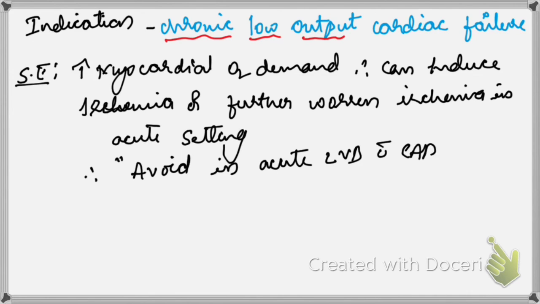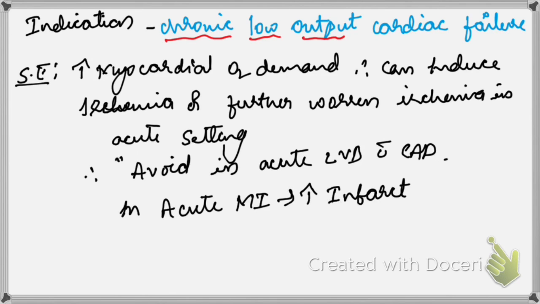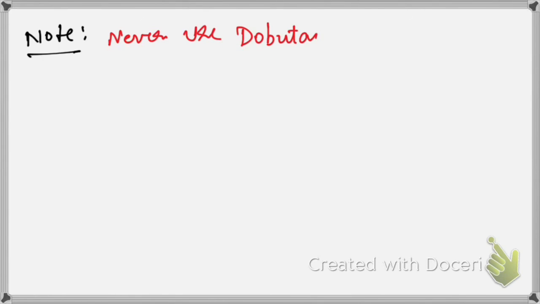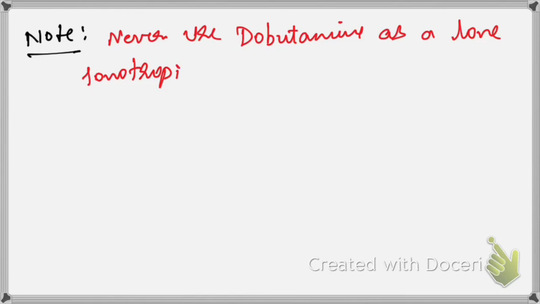Acute LV dysfunction with coronary artery disease. In acute MI, it causes increased infarct size, okay. So this drug has to be avoided in any case which has acute LV dysfunction secondary to coronary artery disease. It should be used only in case of low cardiac output cardiac failure. So one important note is never use dobutamine as a lone inotrope, okay.